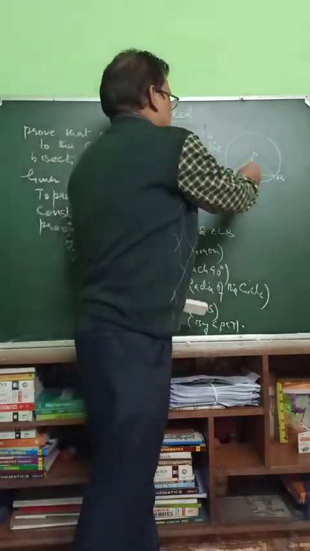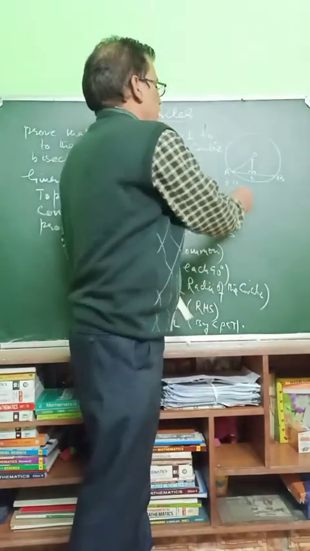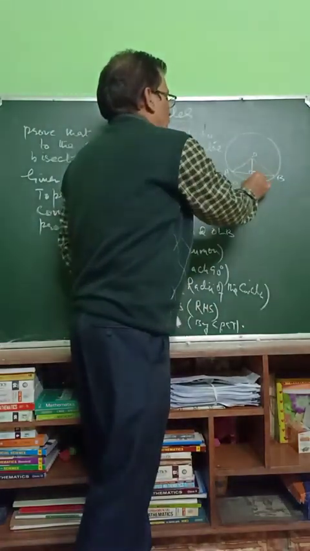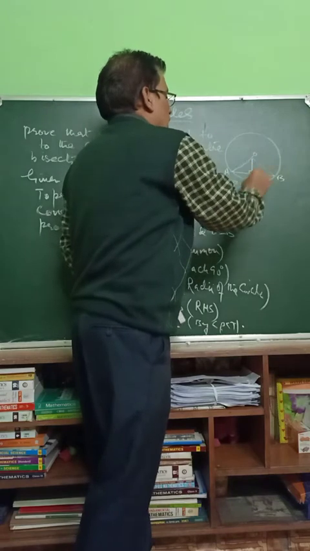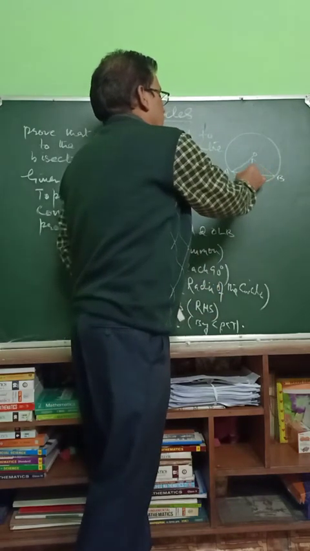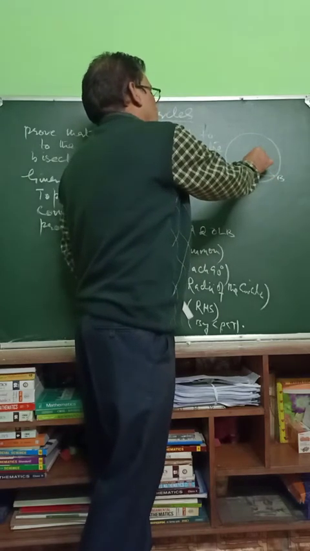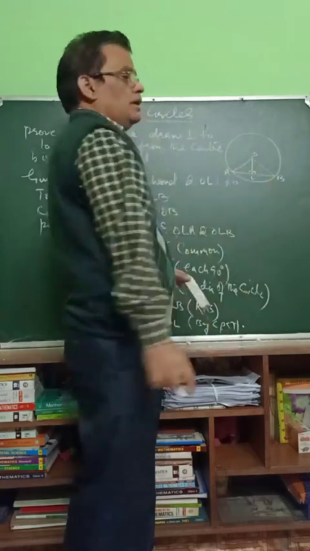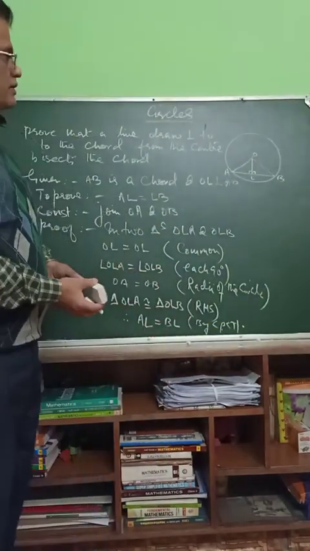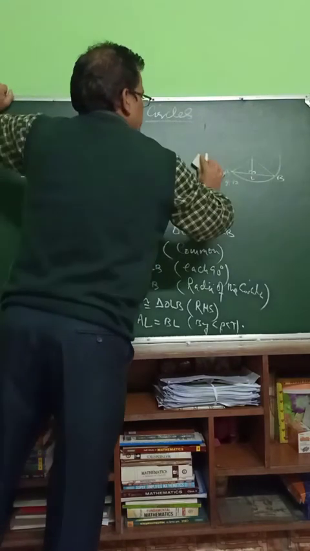Therefore, this triangle is congruent to this triangle. When they are congruent, angle OLA and OLB are equal. But they form a linear pair, their sum is 180. That means this is also 90, this is also 90, or OL is perpendicular on AB. That is the converse. That is not needed, that you can do now. Now next theorem is